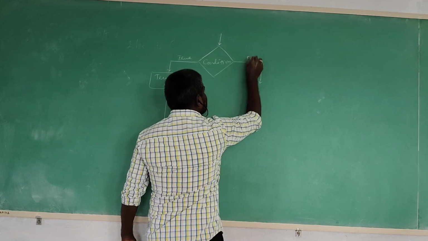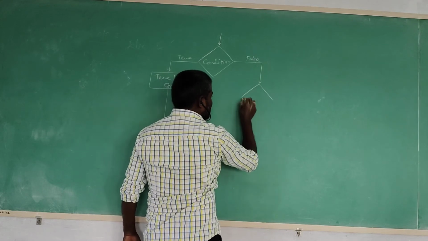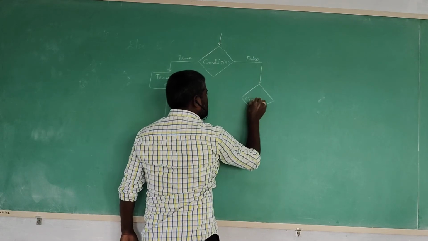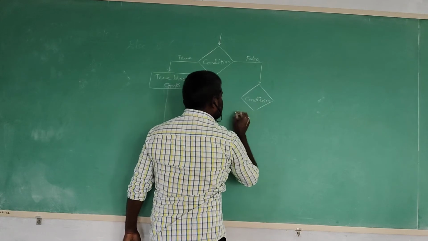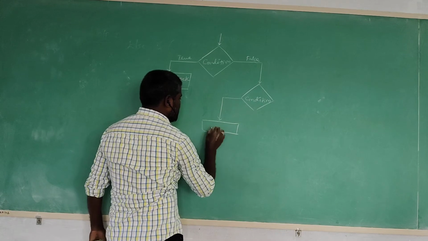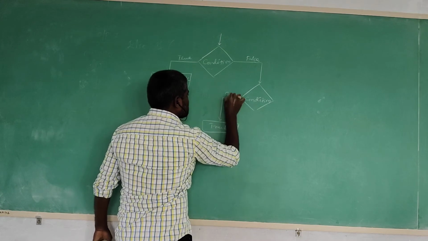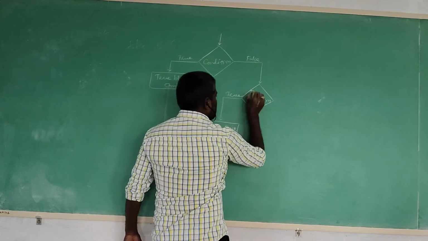Maybe the condition is not satisfied, nothing but false. Again it verifies the condition. Maybe the inner if condition is satisfied, simply it is going to execute the true block statement.